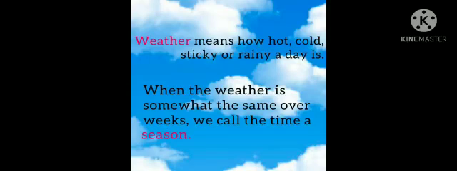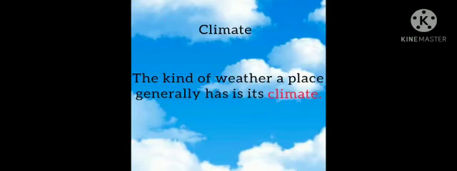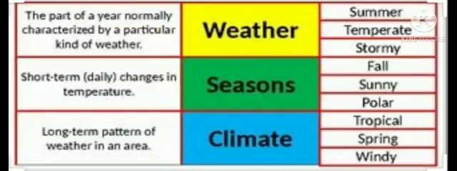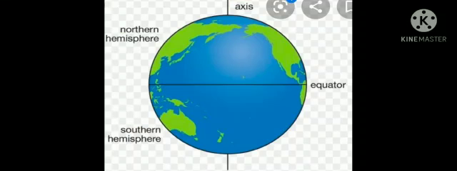When the weather is somewhat the same over the weeks, we call the time a season. The kind of weather a place generally has is its climate. So children, you can see the comparison of all these three factors in the given table. Now children, you must be thinking, why do the seasons change and why are climates different? So children, now the first question is why the seasons change.